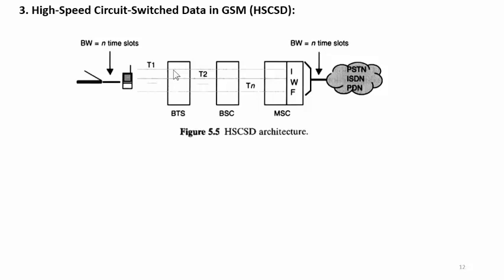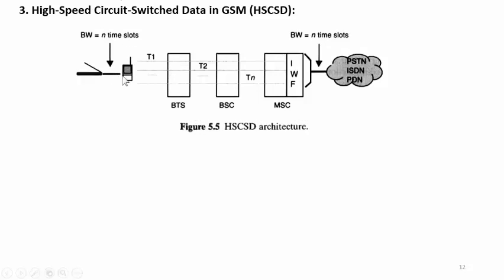So this is the typical architecture of the HSCSD. Here we can again see the cell phone connected with the data terminal equipment, a laptop or any digital gadget. The cell phone connects to the BTS with the T1 interface, the BTS and BSC with the T2 interface, and between the BSC, base station controller, and the mobile switching center with the TN interface. The mobile switching center is again connected with the IWF.